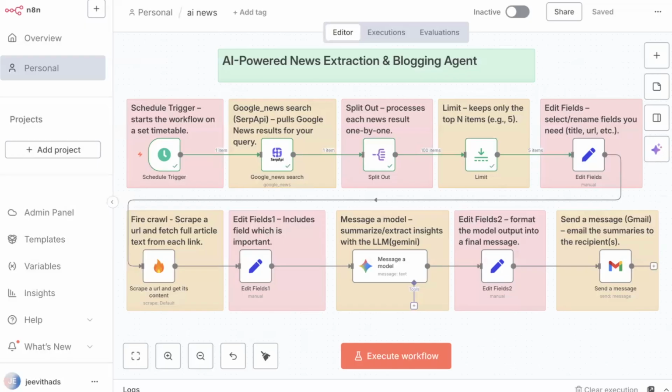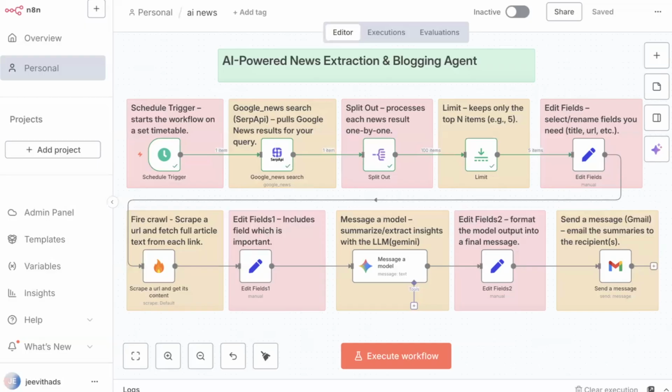In this particular project, I'm using a schedule trigger, which is responsible for starting the workflow. Then we are fetching the latest Google News with the help of SerpApi. Then we are splitting out the process because I want to deal with individual articles, and I'm limiting them because we have fewer resources, since we are using free models. Then I'm using an edit field, which is responsible for selecting what is important to us. Then, an important thing, I'm using a Firecrawl tool, which is responsible for scraping the entire HTML content of your page. Then I'm using an edit field just to extract what is important to me.